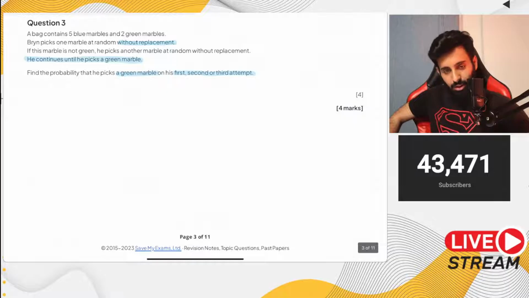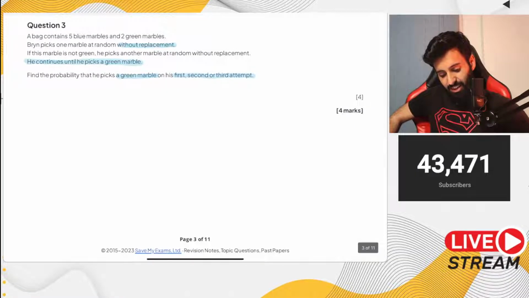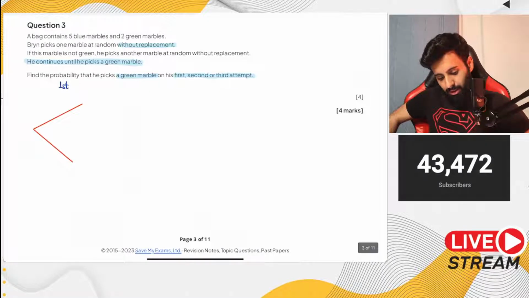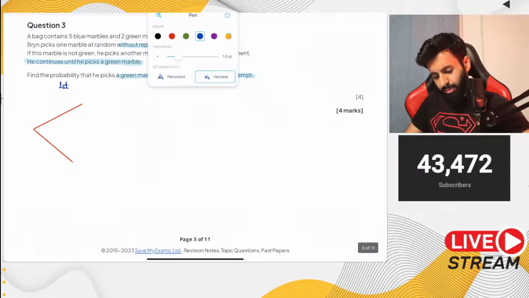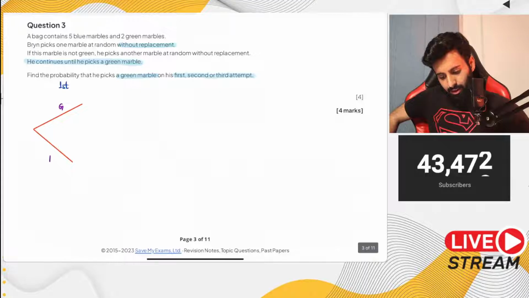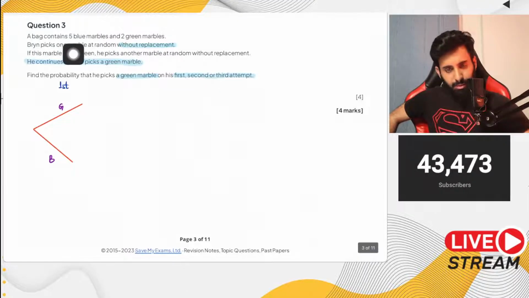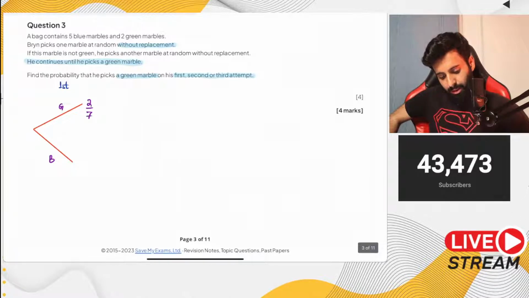Like I said, this is not your regular tree diagram question. Here's what we're going to do. Let's say this is the first attempt. Here's green and here's blue. Let me switch to purple. What's the probability of drawing a green marble in the first attempt? That's easy to work out: 2 upon 7. And the probability of drawing a blue marble in the first attempt is 5 upon 7.